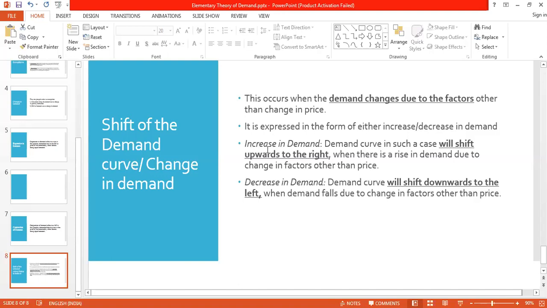Okay. Increase in demand. Again, this is important. If you want, make a note of it. Increase in demand, which means the demand curve in such a case will shift upwards to the right. Again, that is the keyword that you have to make a note of. It will shift upwards to the right when there is a rise in demand due to the change in factors. It's there in your course books also. If you want, you can mark them down.